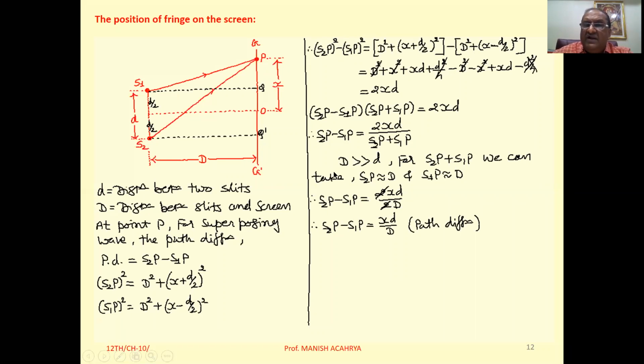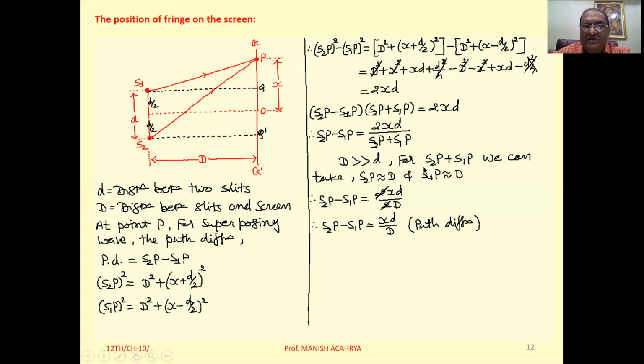So when D is very much greater than small d, then here we can take the approximation, that is S2P nearly equal to capital D and S1P nearly equal to D.